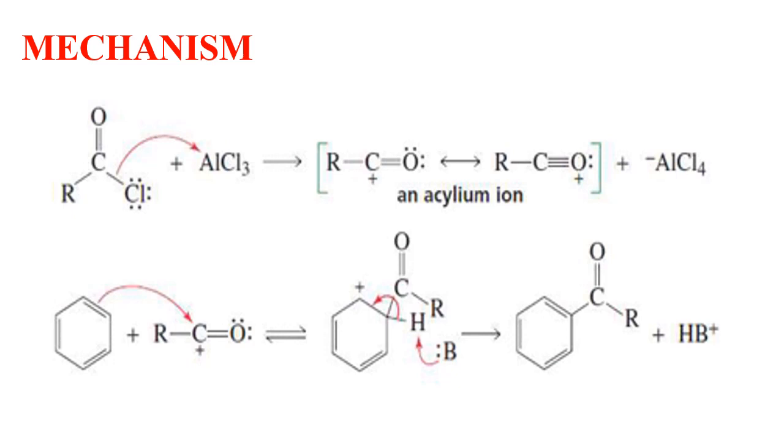In the first step, the acyl halide reacts with the Lewis acid aluminum chloride to form a complex. The name of the complex is acylium ion. In this reaction, the acylium ion acts as an electrophile.